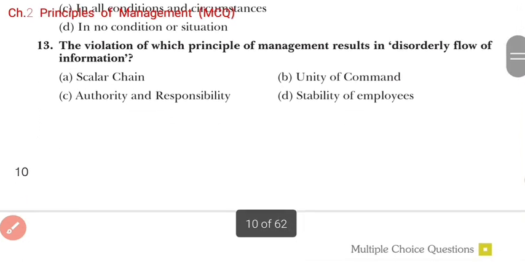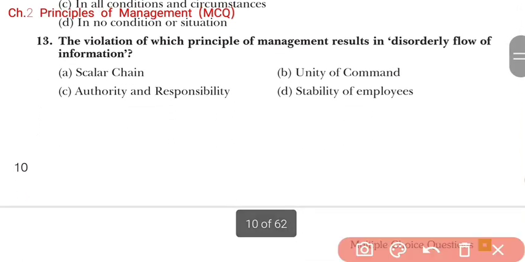Now the next question is, the violation of which principle of management results in disorderly flow of information, right? So simply, flow of information, so it is scalar chain. Because according to the principle of scalar chain, the information should flow in the organization following each authority of the scalar chain. No skipping of any authority of this chain should be allowed.